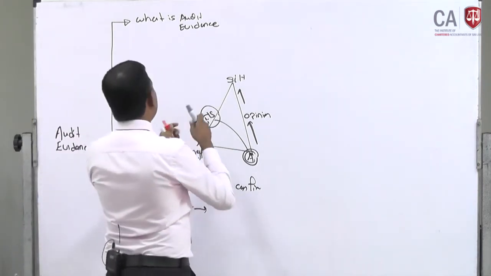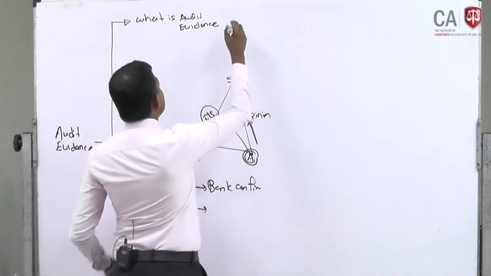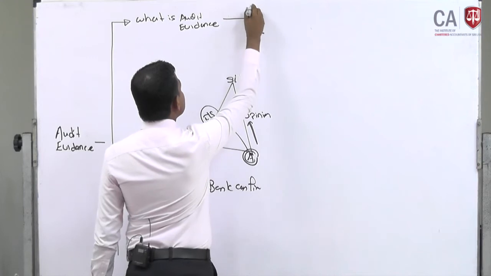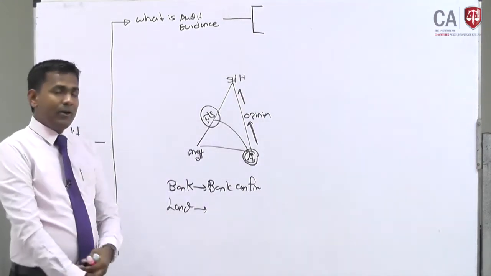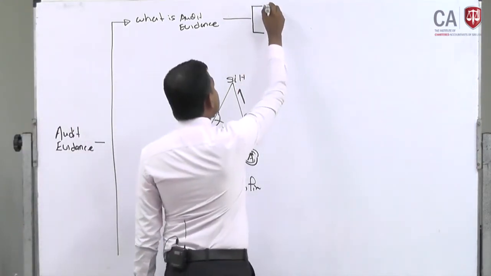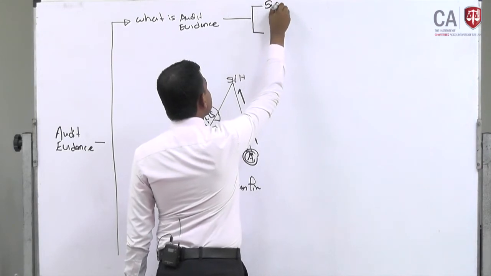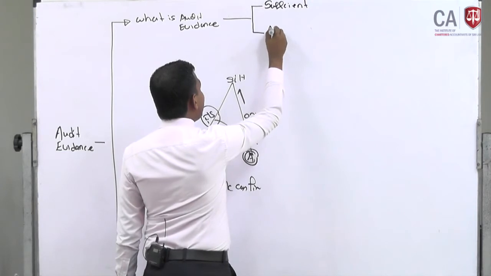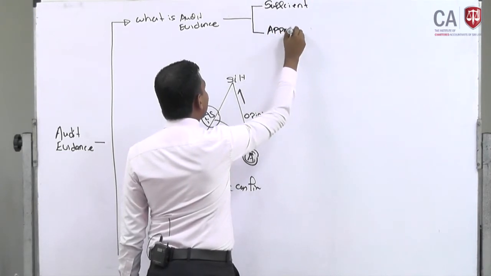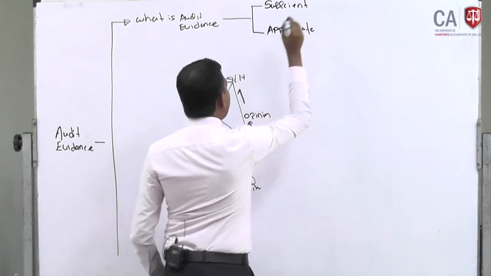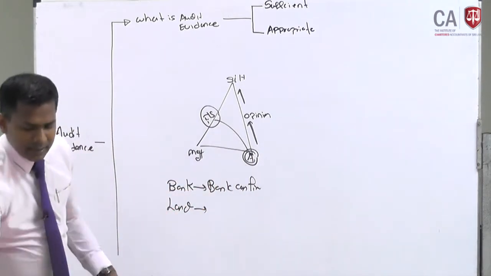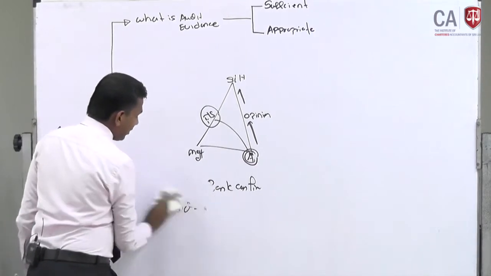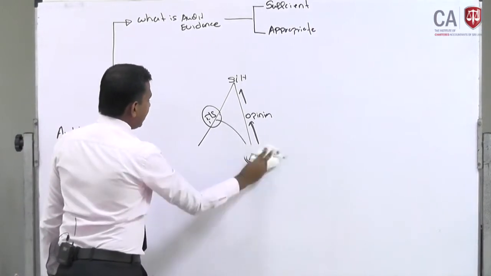Now one more important thing you have to learn: this audit evidence should meet 2 concepts. One is that audit evidence should be sufficient and appropriate. Remember that. This is another foundation vocabulary.